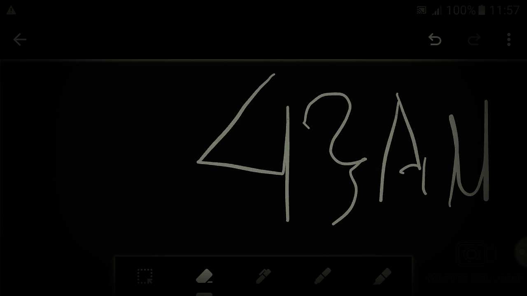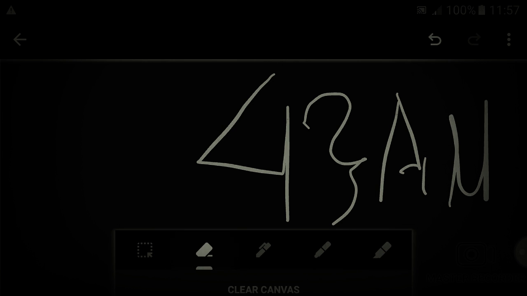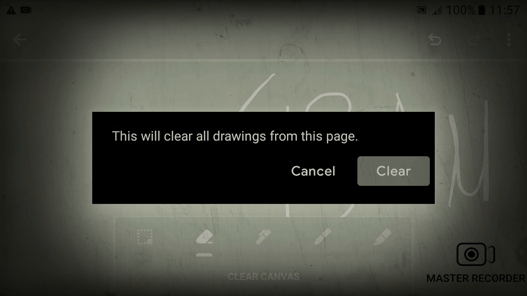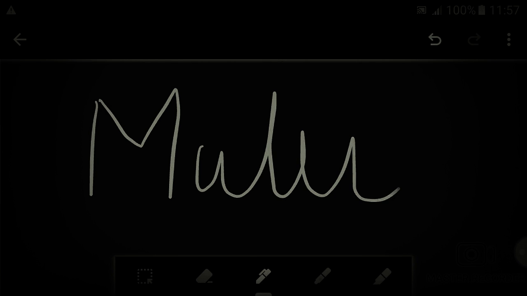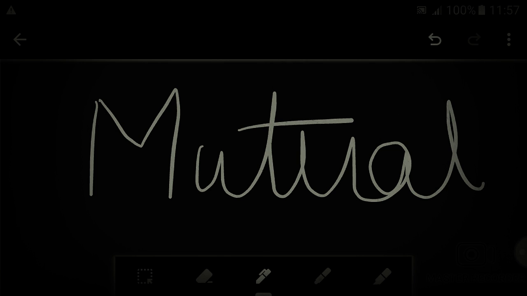All 4. So the very first condition is mutual exclusion. By the name, what can you conclude from mutual exclusion?